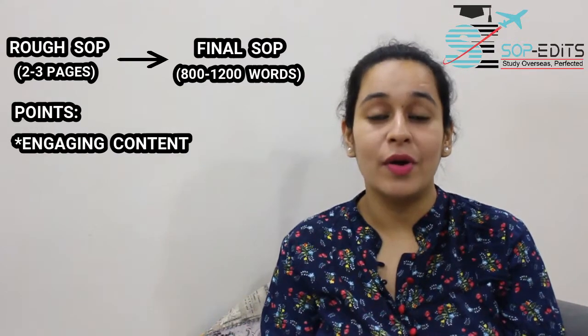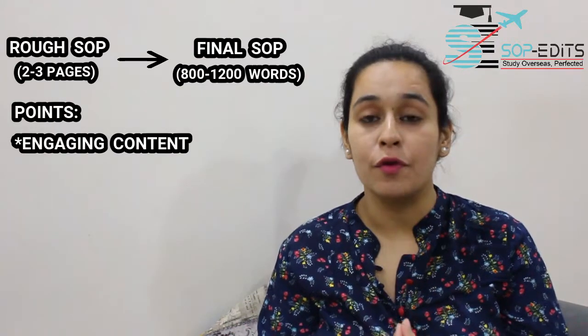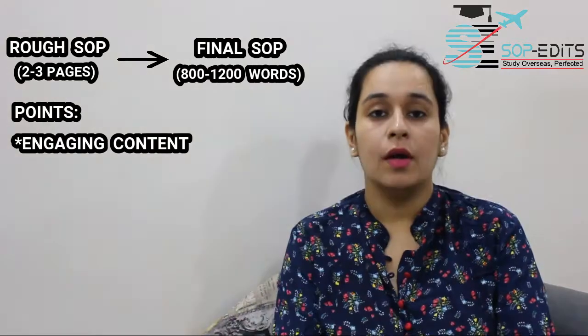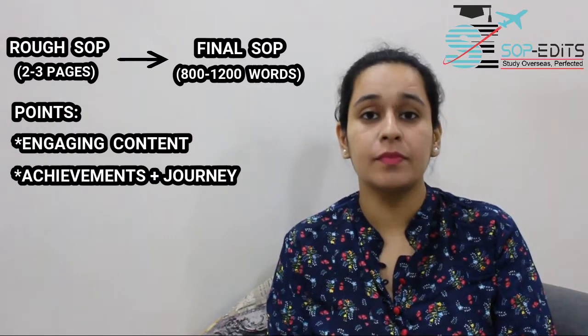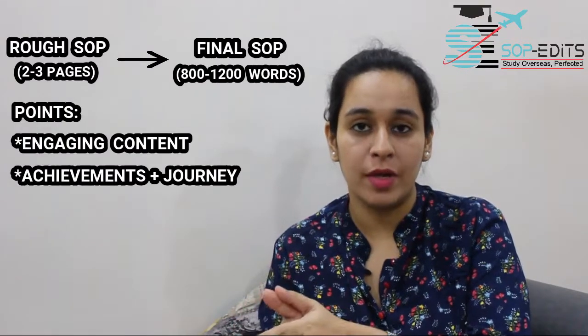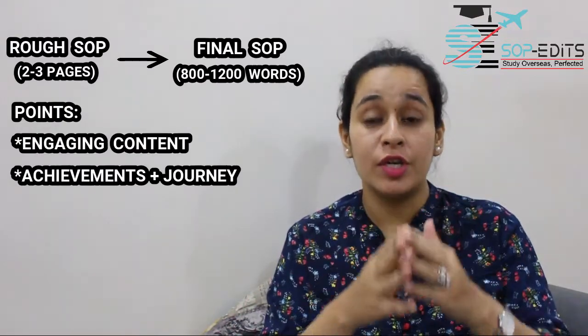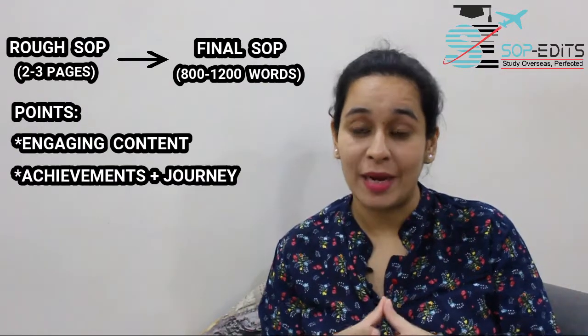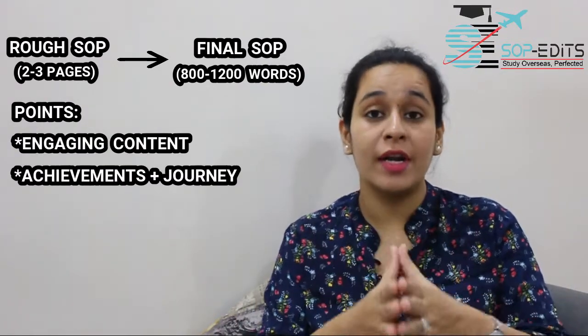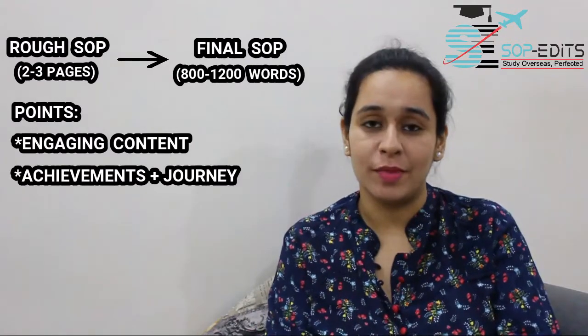In that scenario, it is very important for us to put forth very engaging content. Now, talking about the achievements that I made you write in the first step: when you incorporate them in the SOP, make sure that you do not just list all the achievements plainly, but also write about the journey behind them.